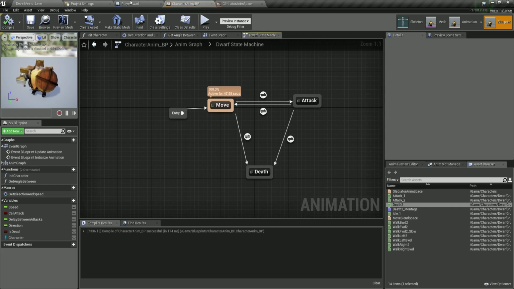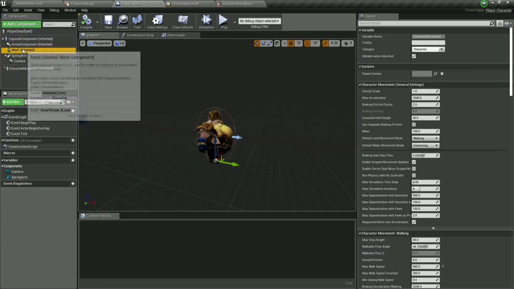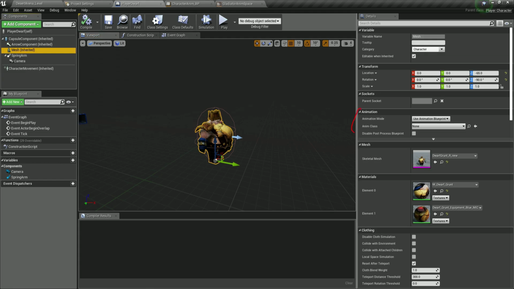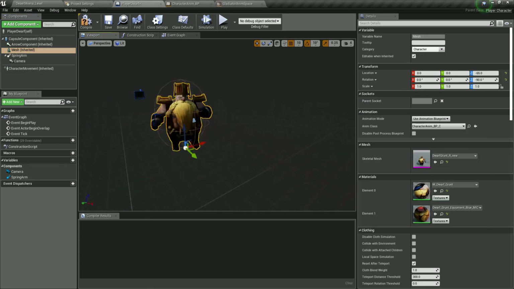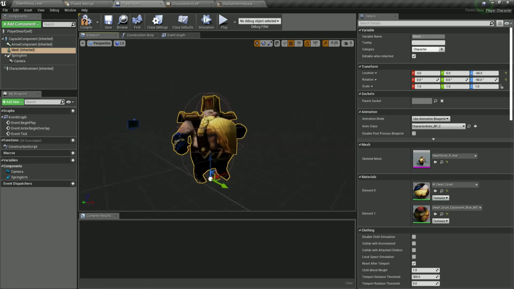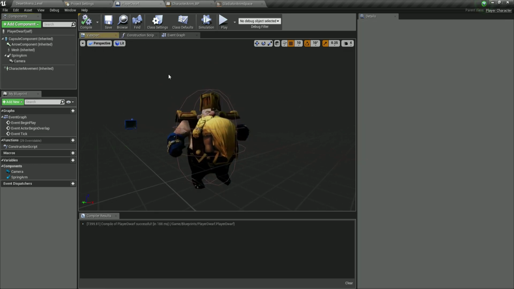So now what we can do is we can go in the player dwarf and select the mesh character, and over here in the animations, we can click on the drop down list for the anim class and we can select the character anim BP, and automatically you see that the animation is being applied on our character. So compile and save that and we can test it out.